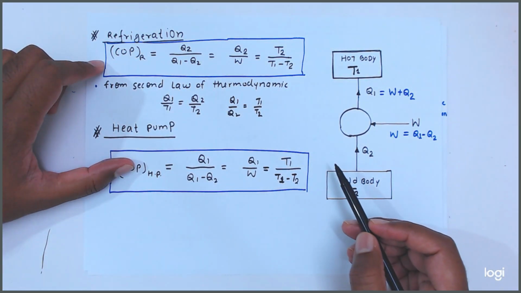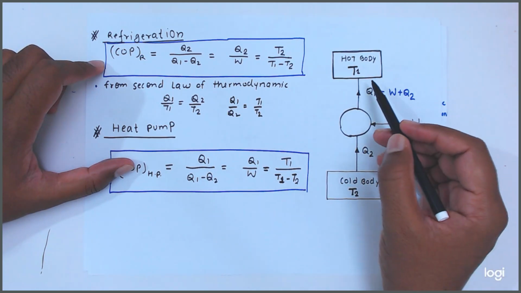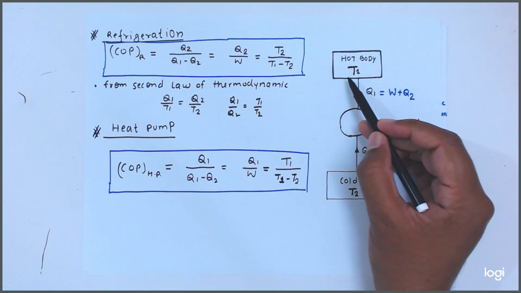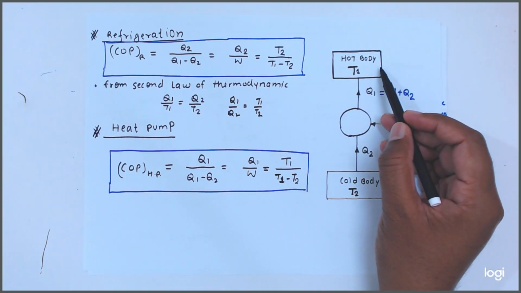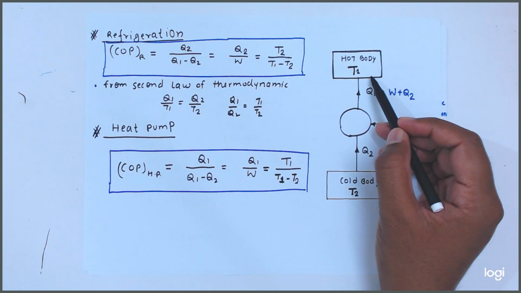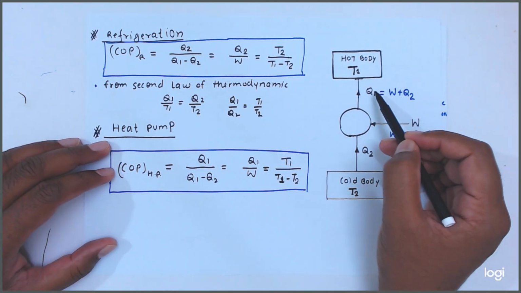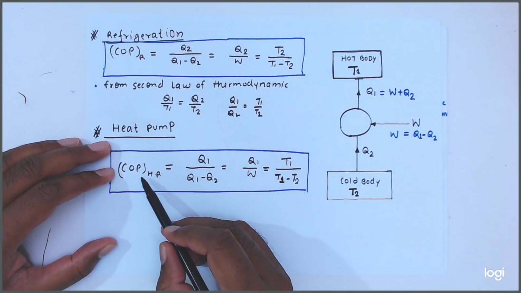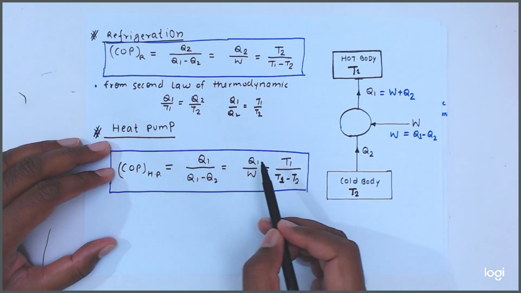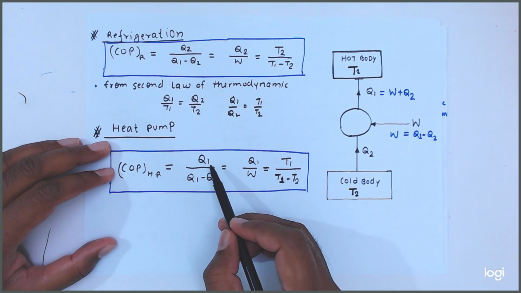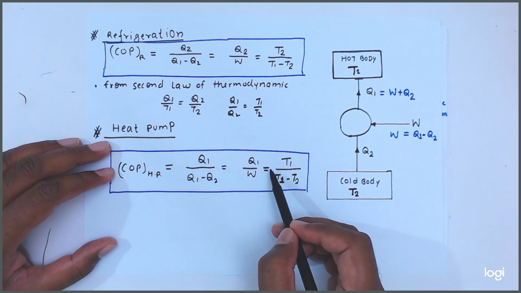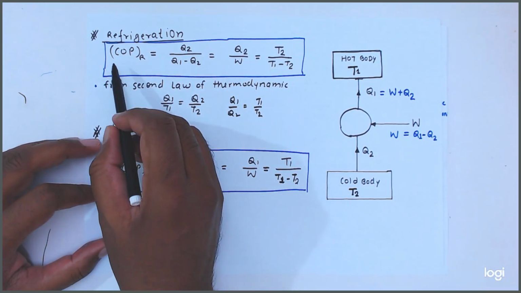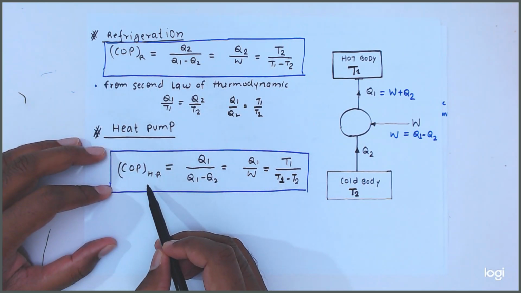Similarly, COP of heat pump means we are considering this is our area to supply the heat. So in the heat pump, we are taking Q1 upon W. COP of heat pump is equal to Q1 upon W, or we can say Q1 upon Q1 minus Q2, equal to T1 upon T1 minus T2. This is the COP of refrigeration. This is the COP of heat pump.